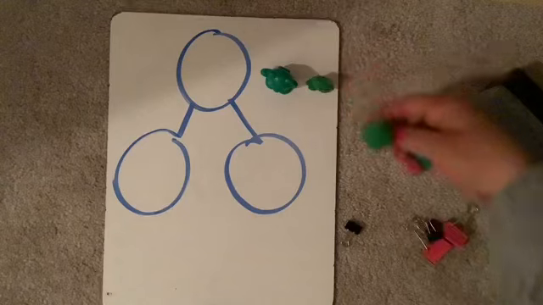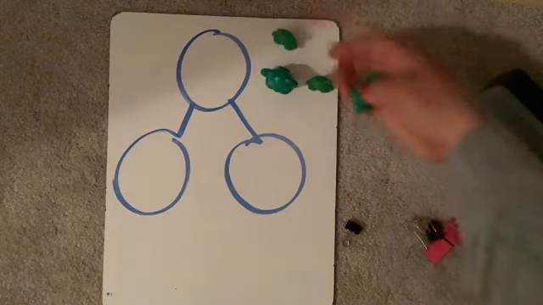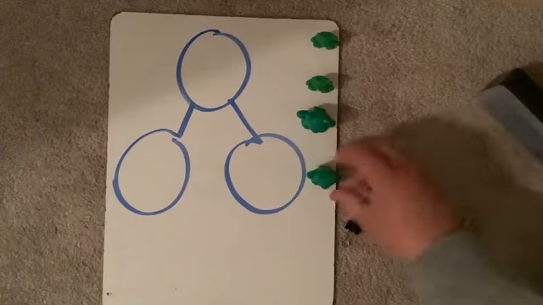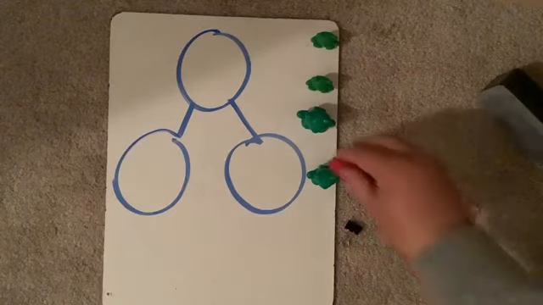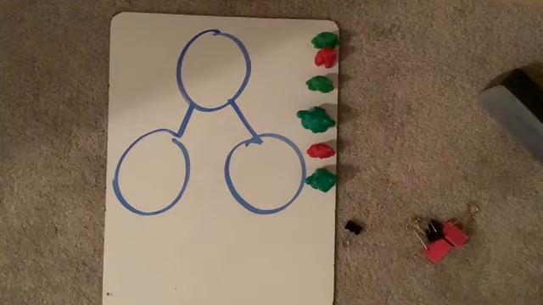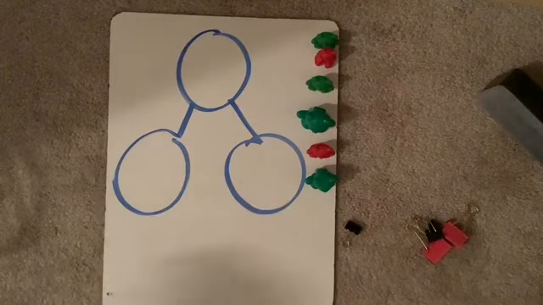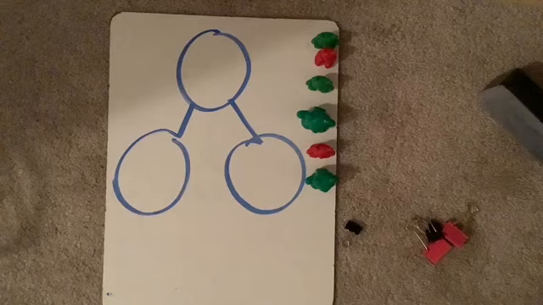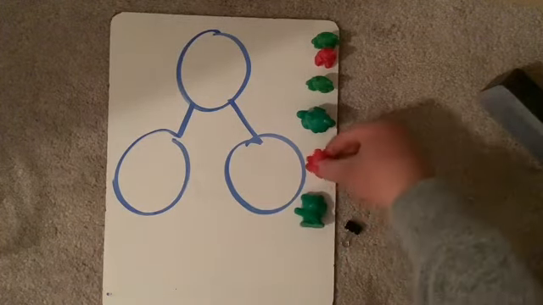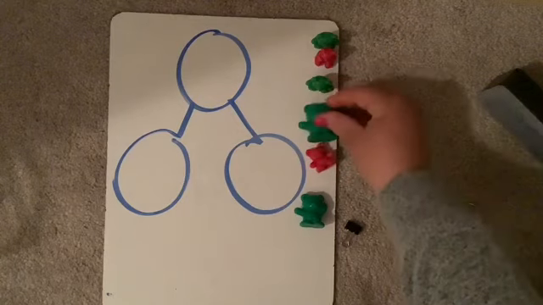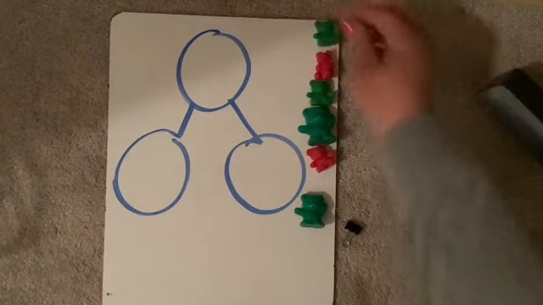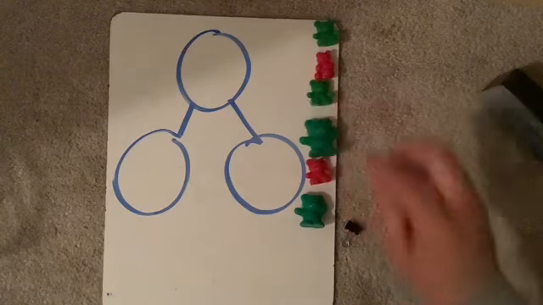You ready? There were 3 green bears in a parade. And there were 2 red bears in the parade. When I think about this story, I could think of my two different parts. Oh my, they're kind of hard to see when they're standing up like that, huh? Let me lay them down for you. There's our parade. The bears are on parade.